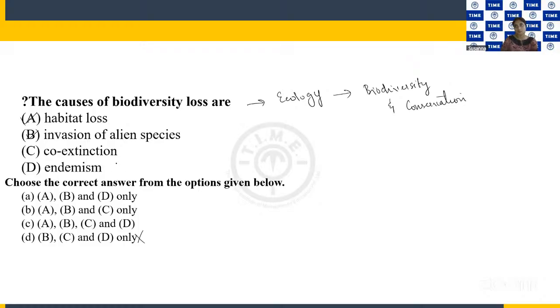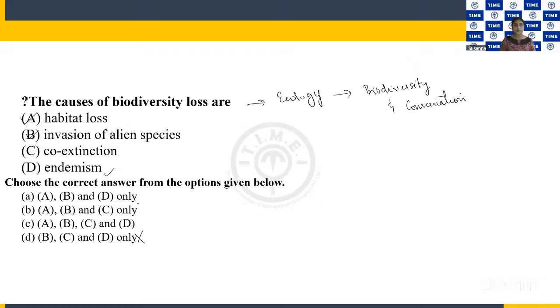What is endemism? Endemism or endemic species means that a particular species is only present in one particular area. So you cannot find it anywhere else. You can only find that particular animal in that particular area. That is the phenomenon of endemism, and such species are called endemic species. For example, the lion-tailed macaque found in Western Ghats cannot be found anywhere else. It's endemic to Western Ghats.